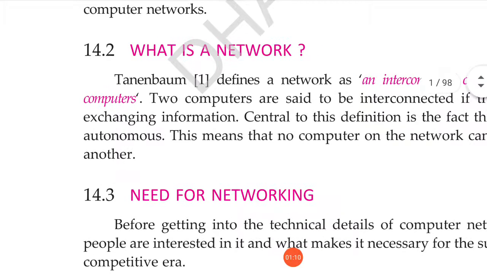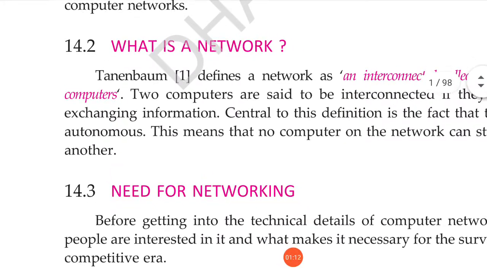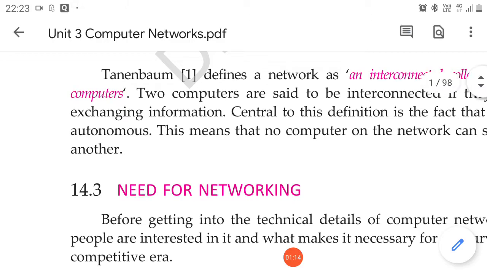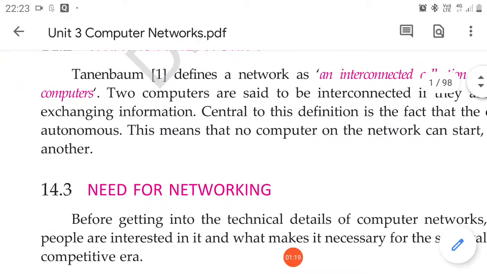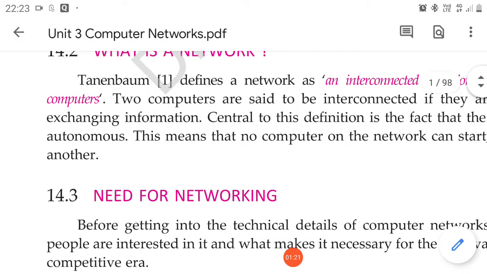Two computers are said to be interconnected if they are capable of exchanging information. It is very important to understand that when you connect two or more computers, they should be capable of exchanging and transferring information. Then only can we say that the computers are in a network.